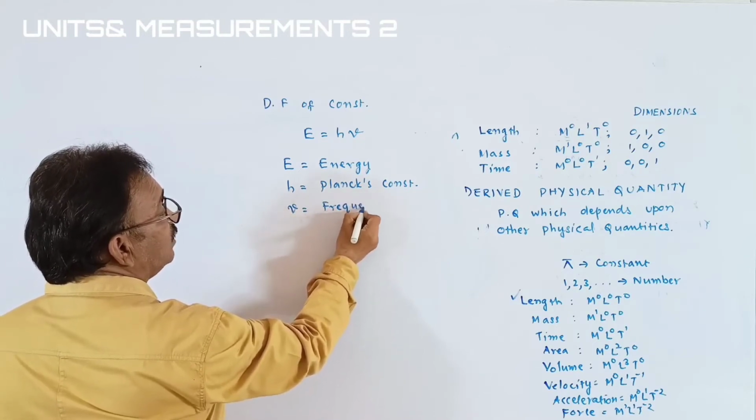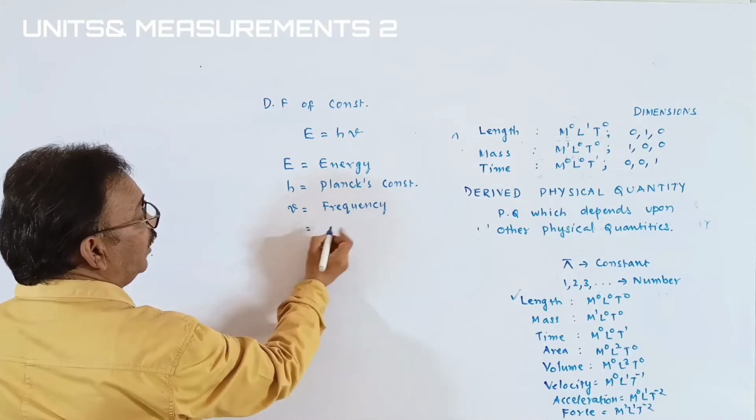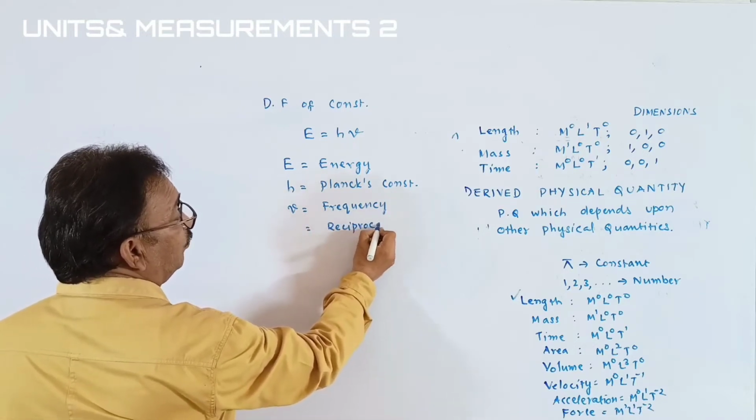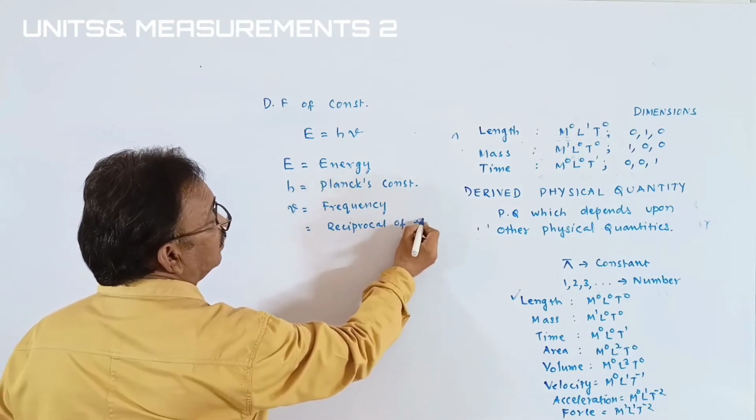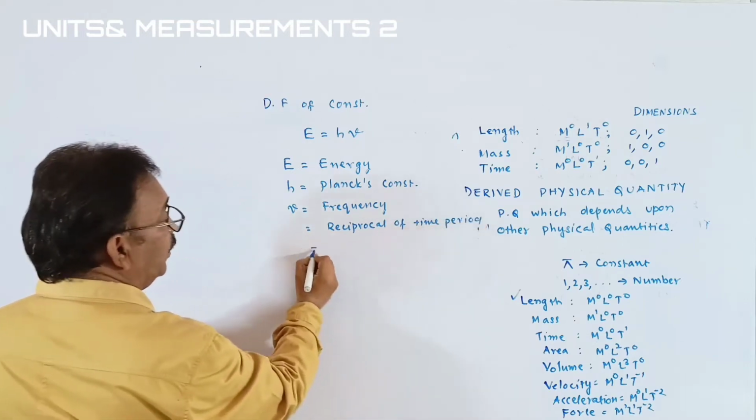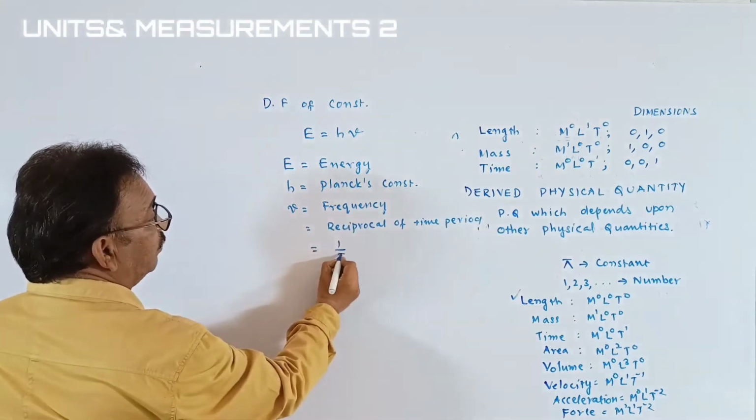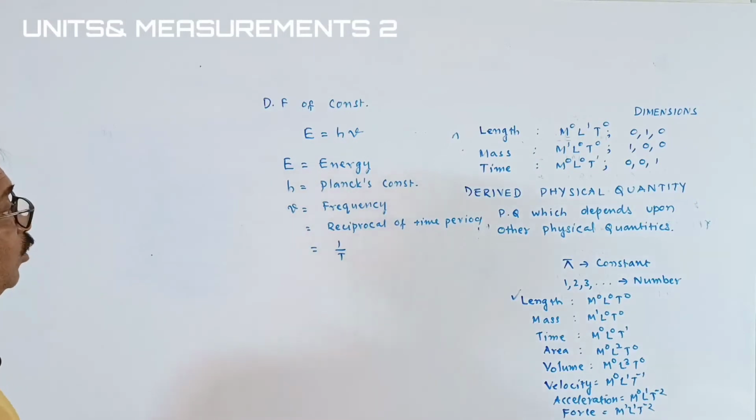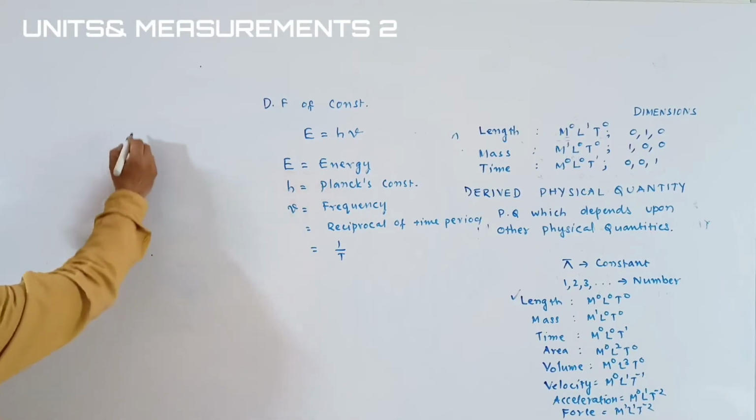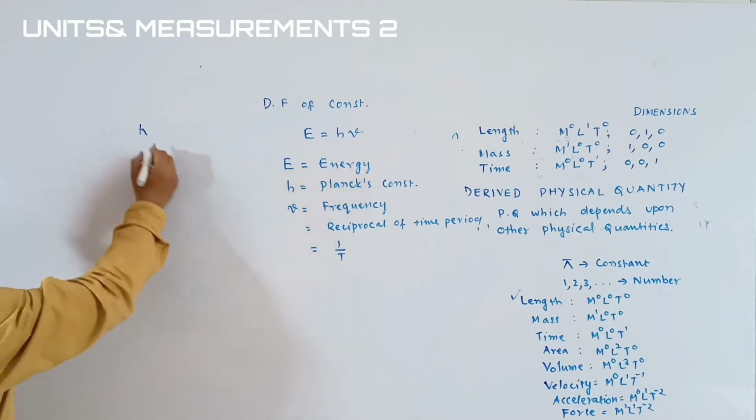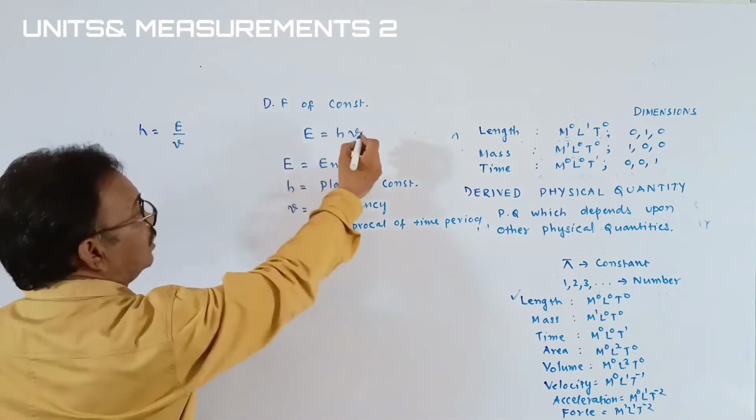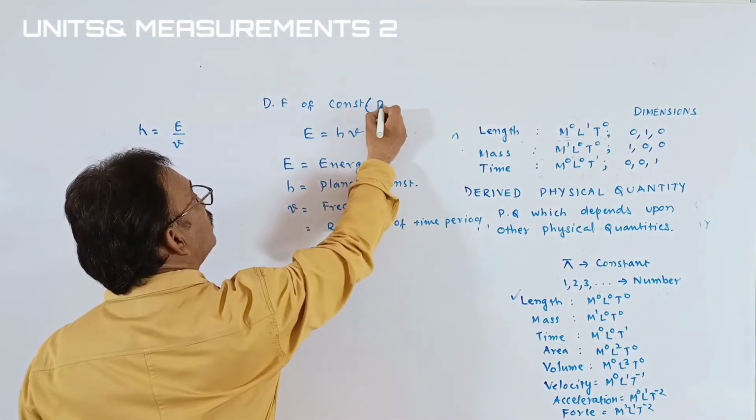What is the frequency? Reciprocal of time period, students. And you know that time period or time are the same. That means it is 1 by t. Okay, students, we have to write the dimensional formula. Energy, you learned that. h is equal to E by nu. We are writing the dimensional formula of a constant, that is the Planck constant.